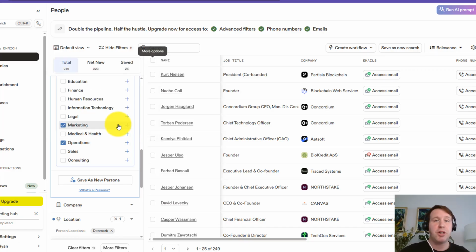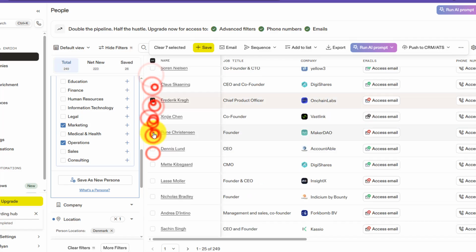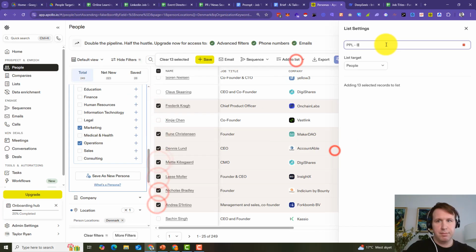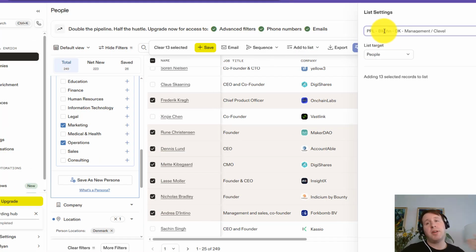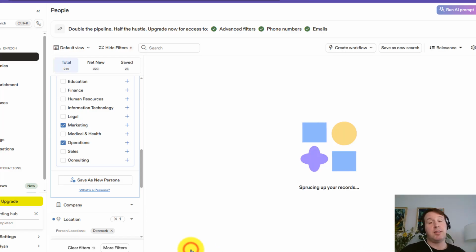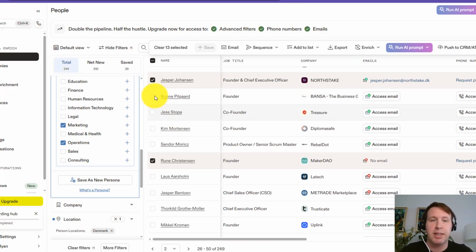So I will show the first way, which is manually going through and looking at the ones that I think are the most relevant. I will then click Add to List and create a new list. I've saved it with a similar naming structure that I know I will continuously reuse, but it's up to you as to how you want to name and structure everything. And I will hit Update. You'll see that it's already giving me the email addresses as soon as I add people to the list. This is why we consider potentially not immediately saving people to a list.